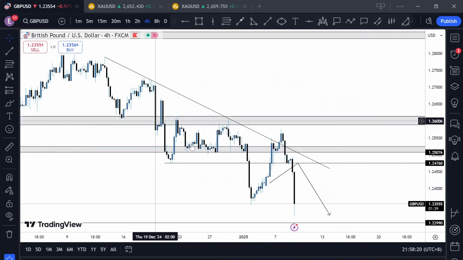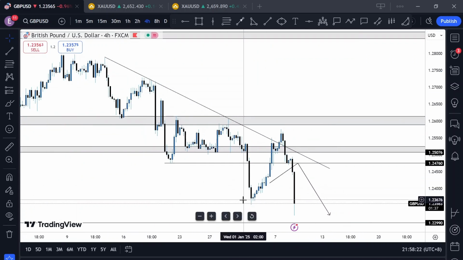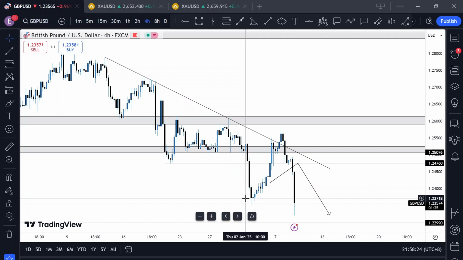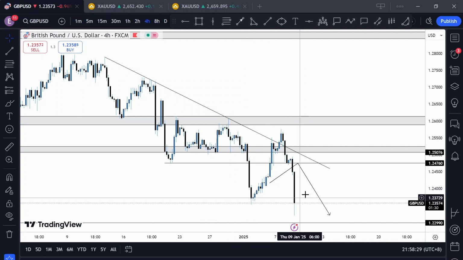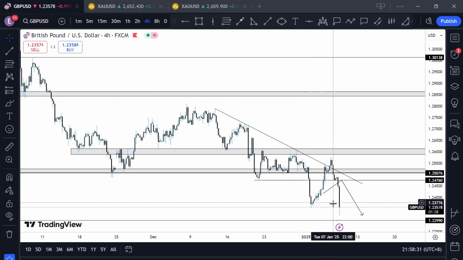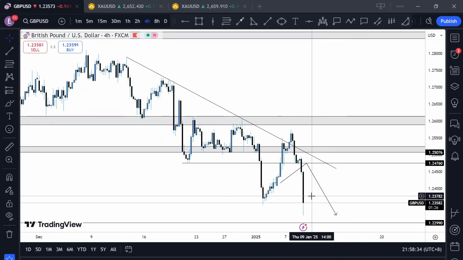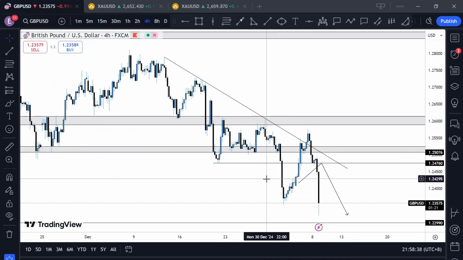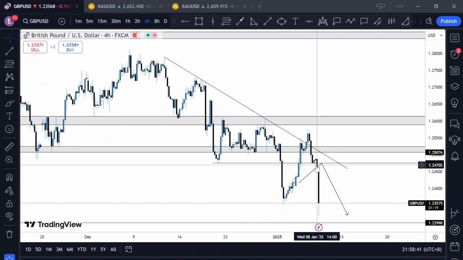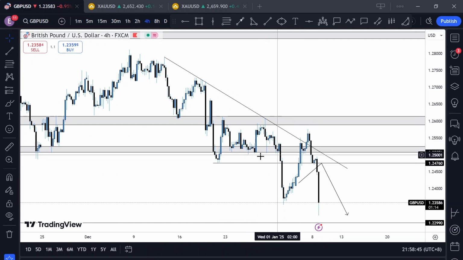Going forward for Pound USD, we might want to see price create this support region that might now turn to a resistance. We want to see price actually react around here. We can look for more opportunities to sell, but for now I think I'm done for the week. I actually had one loss and one win. I'm up about 1.5 RR there, something like that.